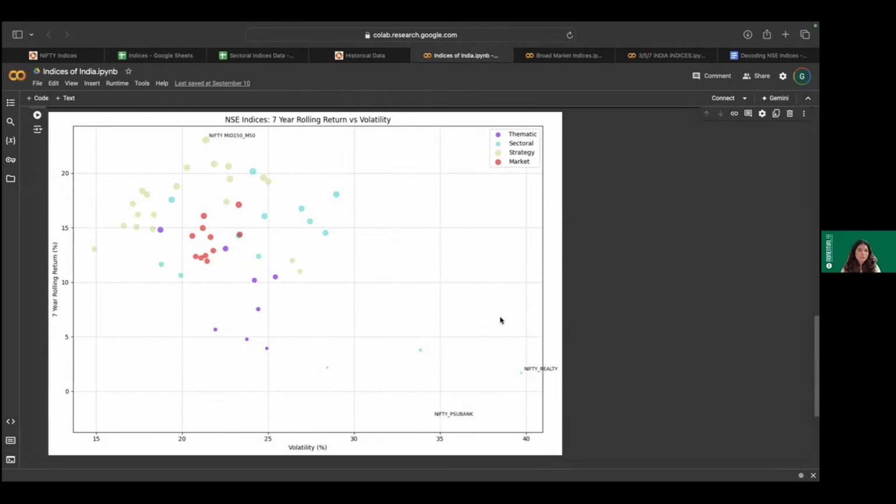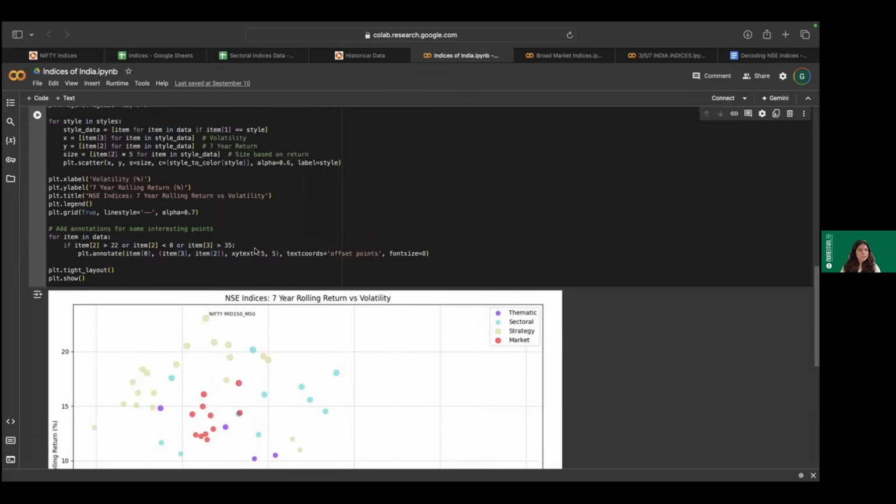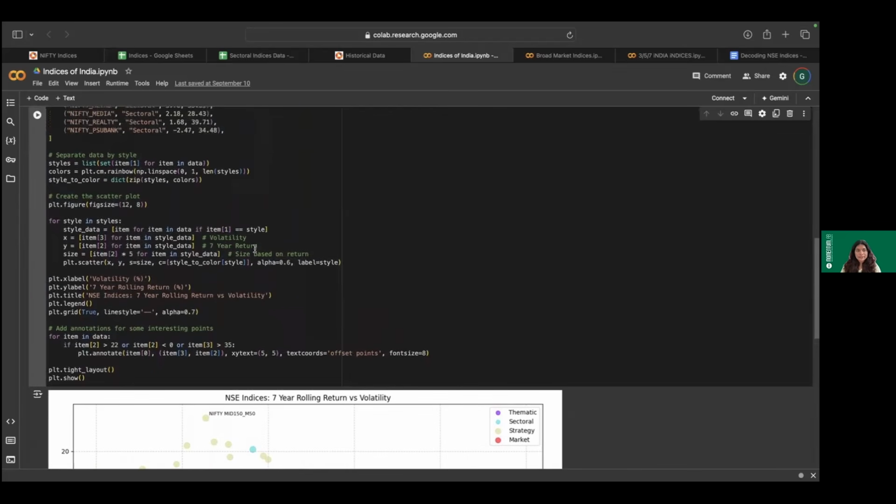And this bubble chart focuses on a 7-year rolling return versus volatility. On the x-axis, we have volatility, that is the risk that we'll be capturing. And on the y-axis, we have the 7-year rolling return period. So the maximum rolling return period over here has been considered. And even this has been generated using Python, so we will be sharing this code as well. If you're interested, you can reach out.